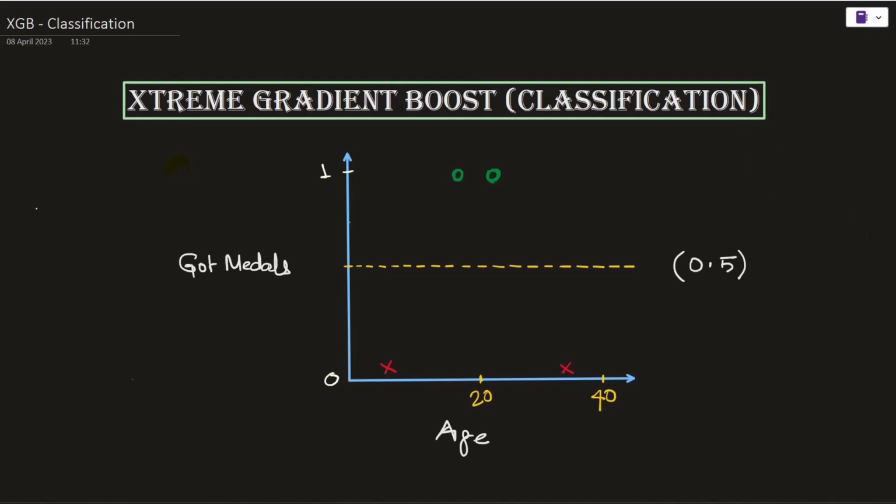And this is a very simple small data set that we are going to use as a reference in order to understand this topic. This data set has age on the x-axis and got medals on the y-axis. And we are talking about for which age group the athlete did not get medals and within what age group the athlete was able to get the medals.